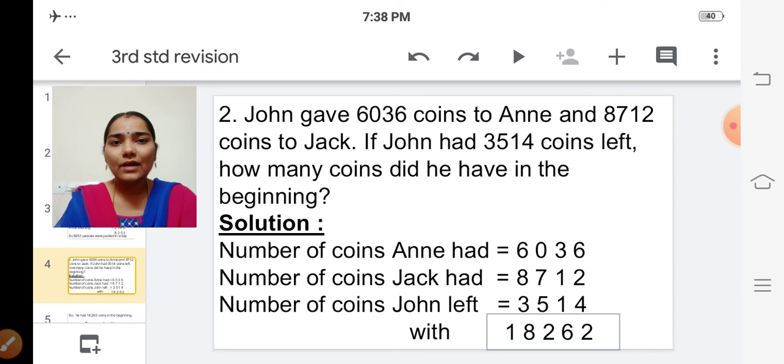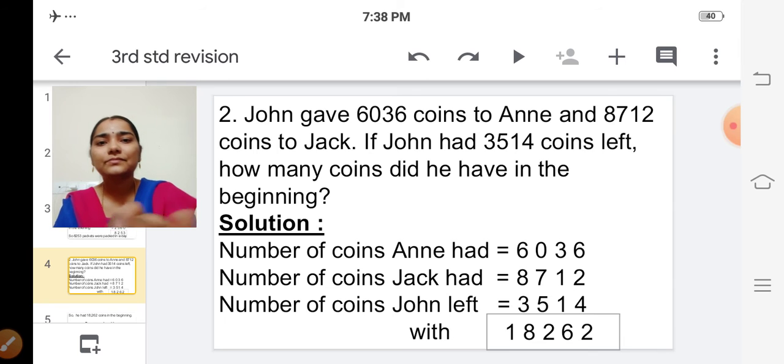So for this, what we have to do? We have to add these three number of coins. Okay children, the number of coins Annie is having and the number of coins Jack is having and the number of coins John left with. So we have to add these three number of coins to get the total number of coins. Okay children.